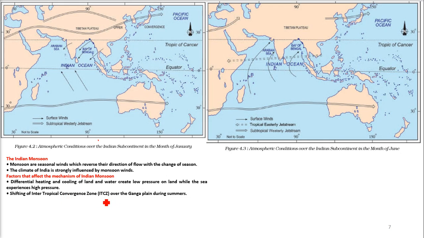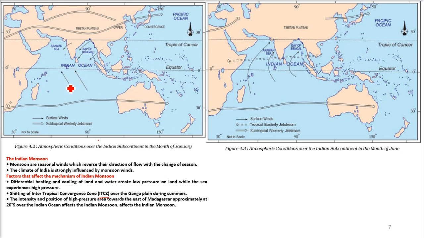Then, the shifting of the ITCZ, the intertropical convergence zone, which we have discussed, over the Ganga plain during summers. Normally the equator is here, so there is direct sunlight, but because of the tilt in our axis, this ITCZ reaches here, sometimes here, sometimes here. So when it reaches here, this is the place where we have a lot of heat. Mostly the sun rays are directly here, so this becomes quite hot. Because of becoming hot, there is a differential temperature between this area and this region.